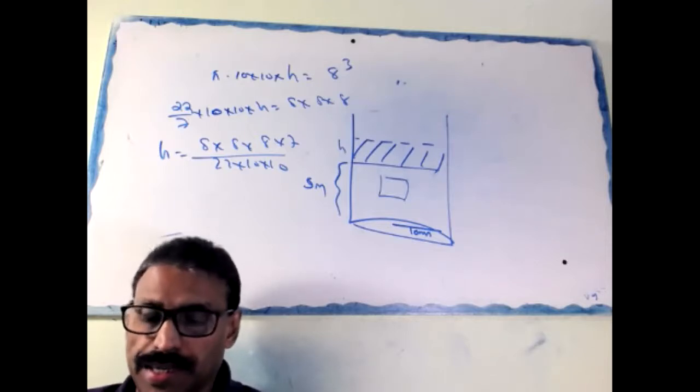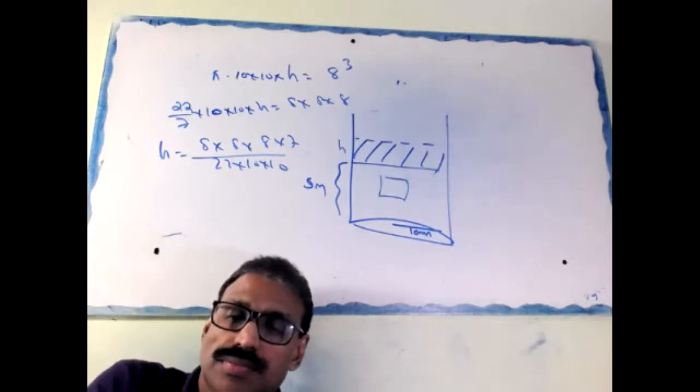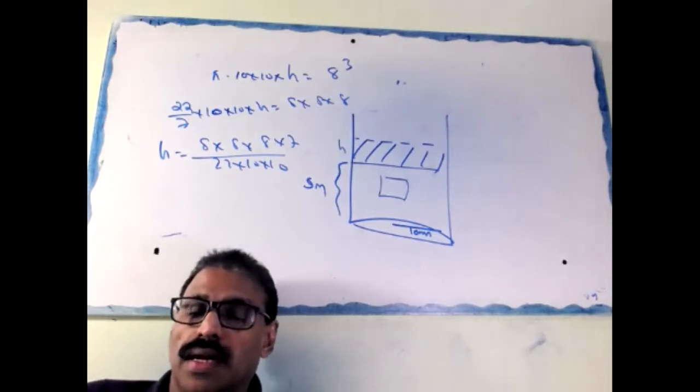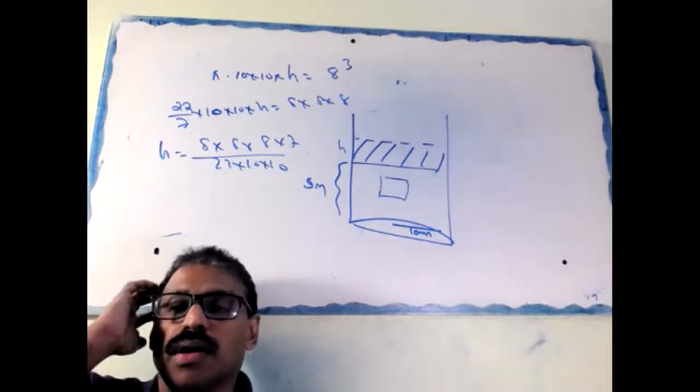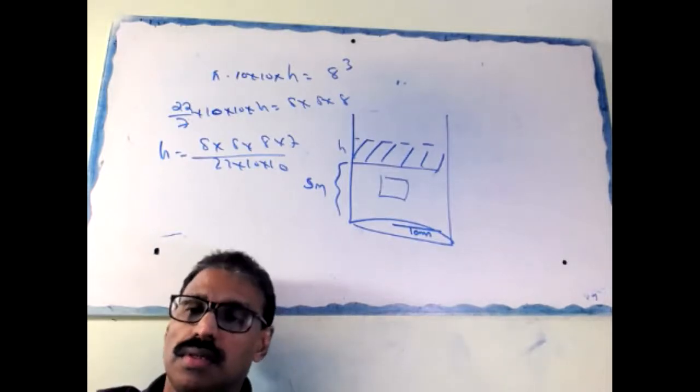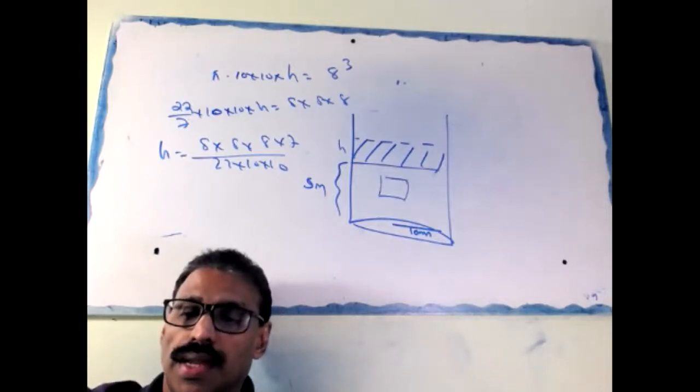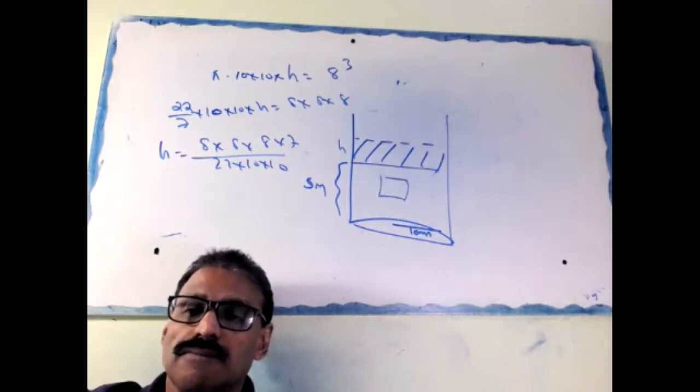We want R by H. Okay, somebody not getting? Abhimanyu, anyone have doubt? Only Abhimanyu has a doubt? Ayan, did we get it? Abhimanyu, you're not getting.